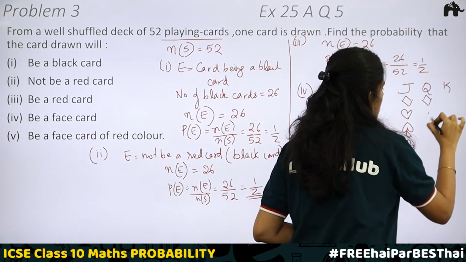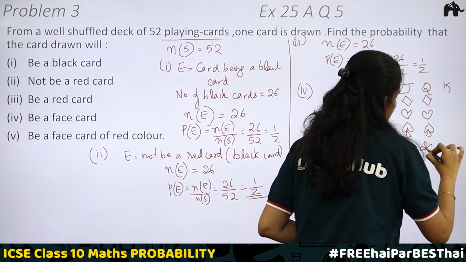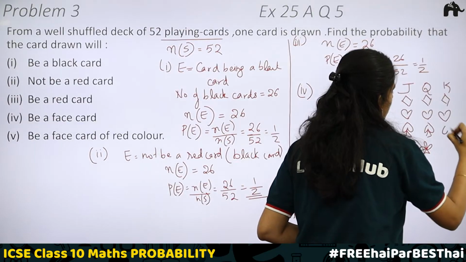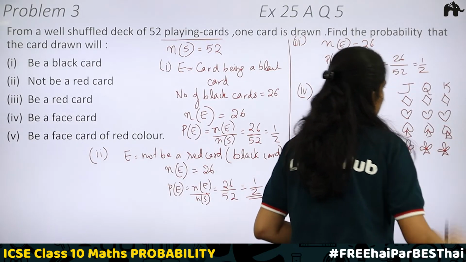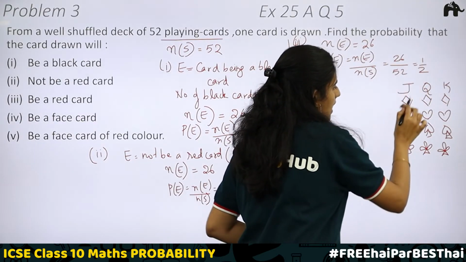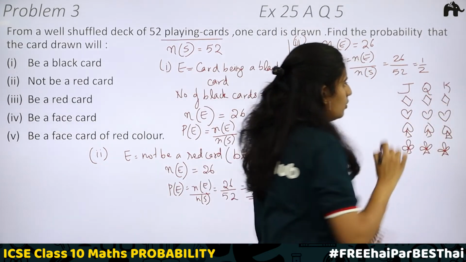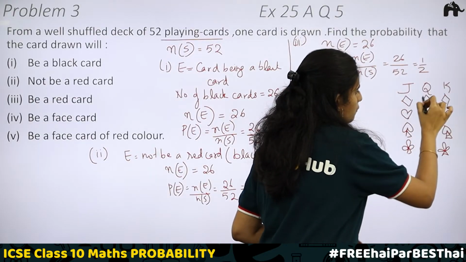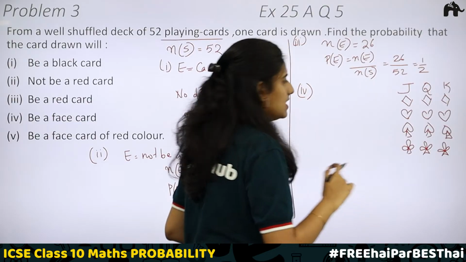Similarly, in all these shapes, you will be having queen. And in all these shapes, you will be having king. Okay. So, jack face cards, there are 4. Queen, 1, 2, 3, 4 and king, 4. So, 1, 2, 3, 4, 5, 6, 7, 8, 9, 10, 11, 12. 12 face cards we have.